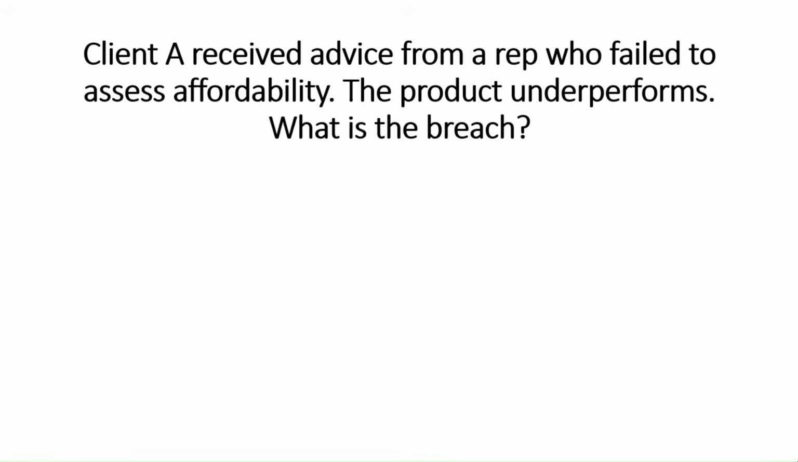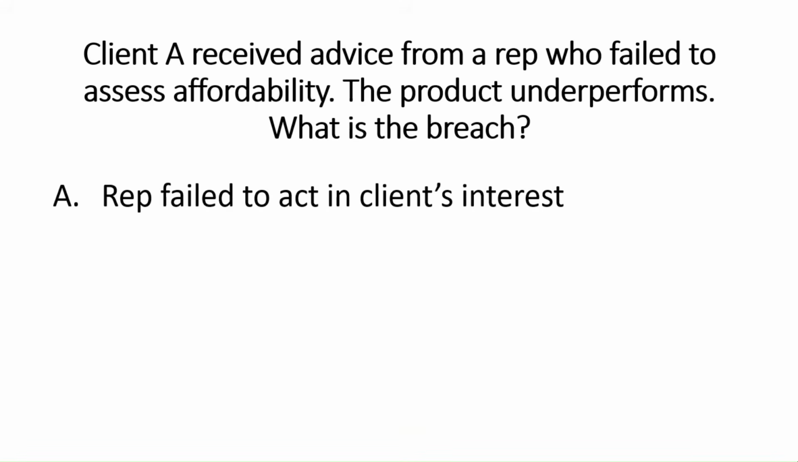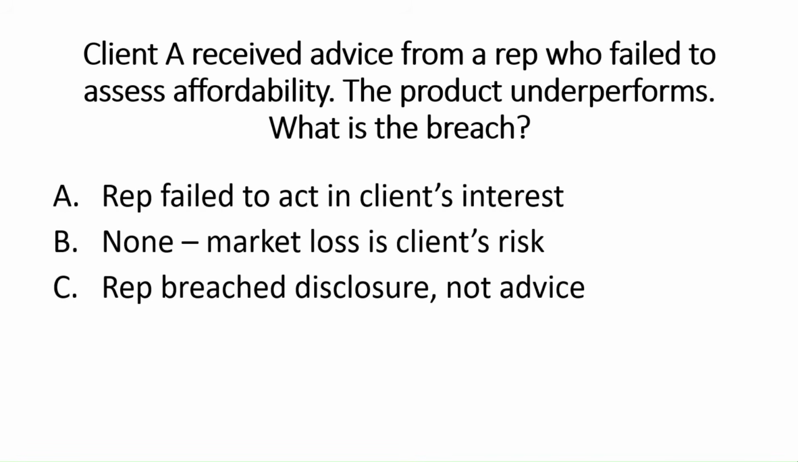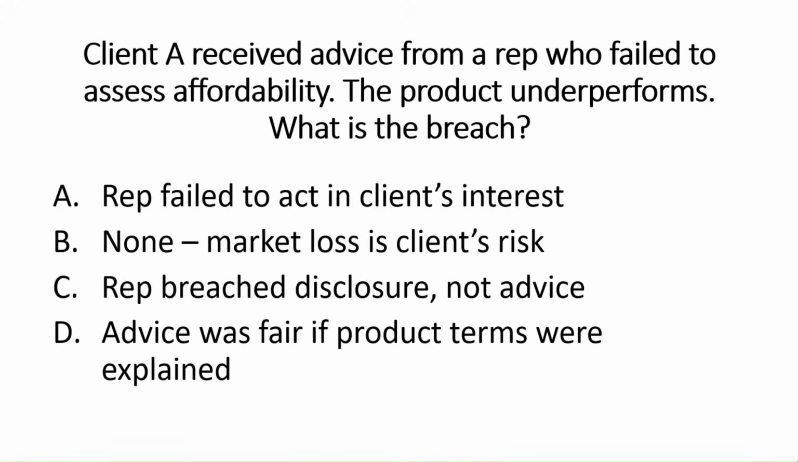Client A received advice from a representative who failed to assess affordability. The product underperforms. What is the breach? A. The rep failed to act in the client's interests. B. None. Market loss is the client's risk. C. The representative breached disclosure, therefore not advice. And D. The advice was fair if the product terms were well explained. So let's go through each of the options with this one.